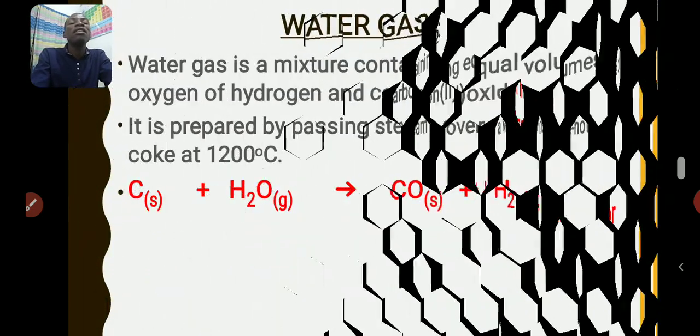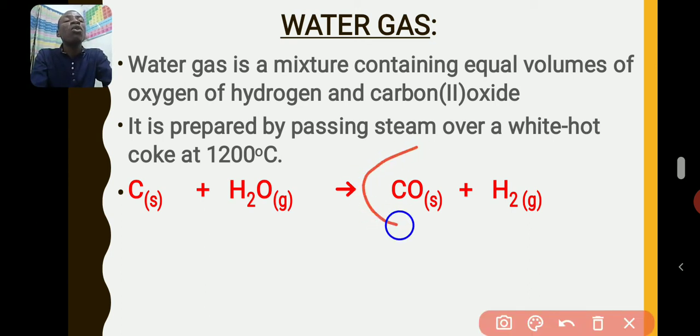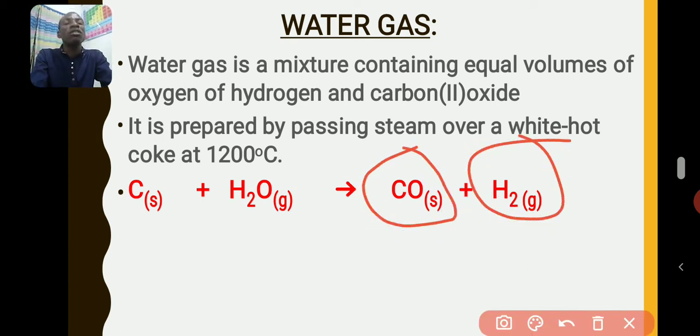Let's see water gas. Water gas, unlike producer gas, is a mixture of carbon monoxide and hydrogen. Now, carbon monoxide is a combustible gas, it can burn. Then hydrogen gas can also burn. And if you take note, it is equal volume of carbon monoxide and hydrogen.